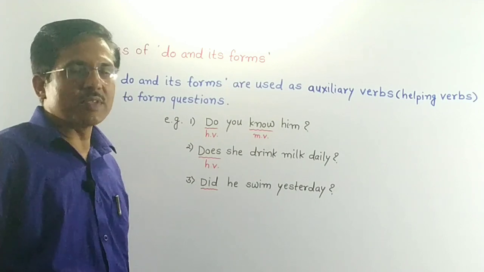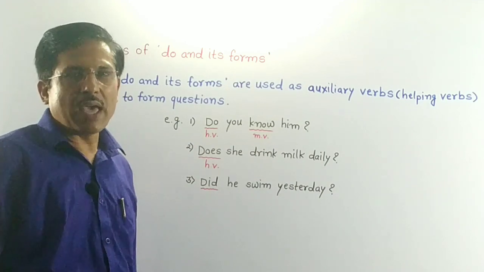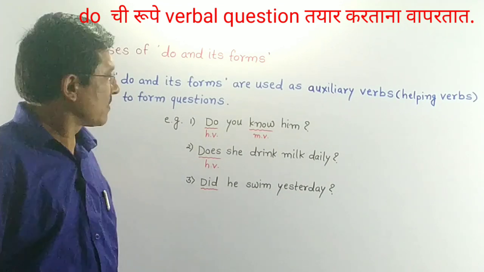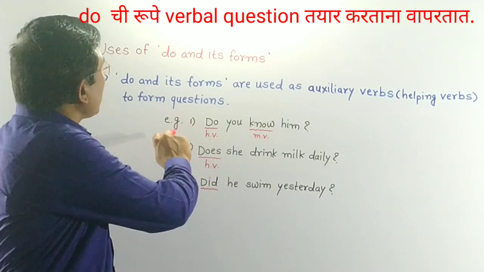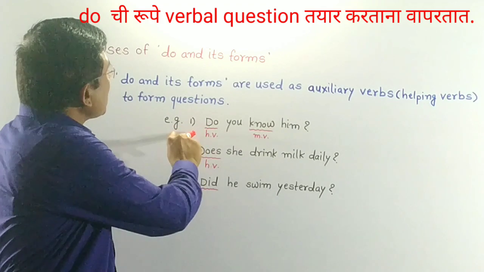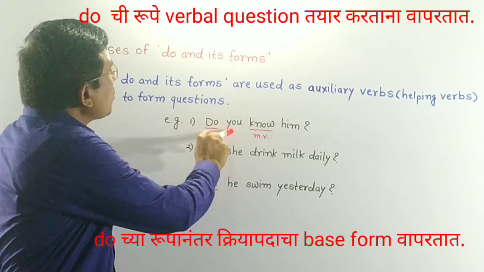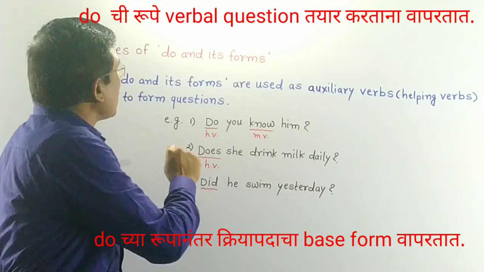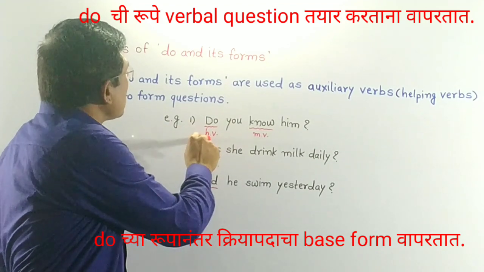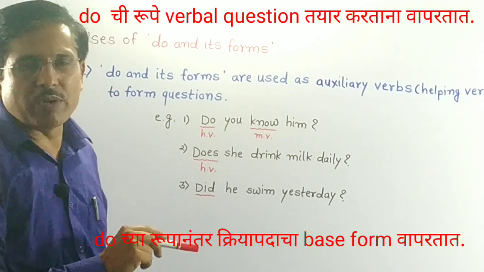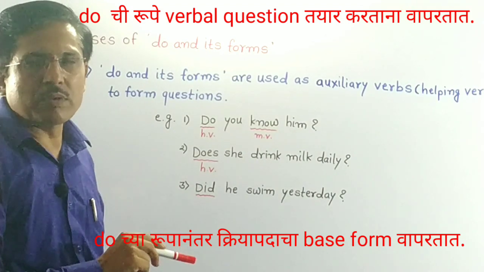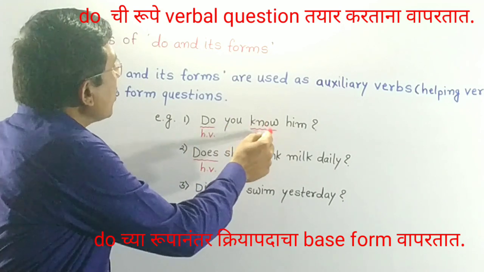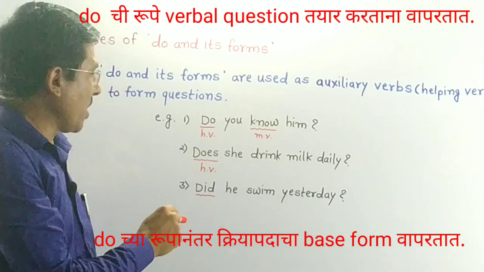Do and its forms are also used as helping verbs to form questions. See here, first sentence, do you know him? In this question, do is used as a helping verb to form a yes-no question. And here, know is the main verb.